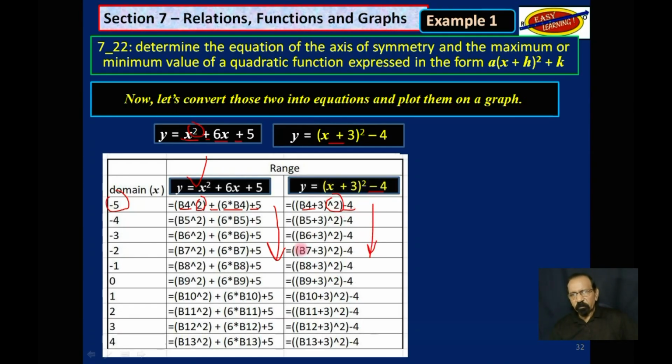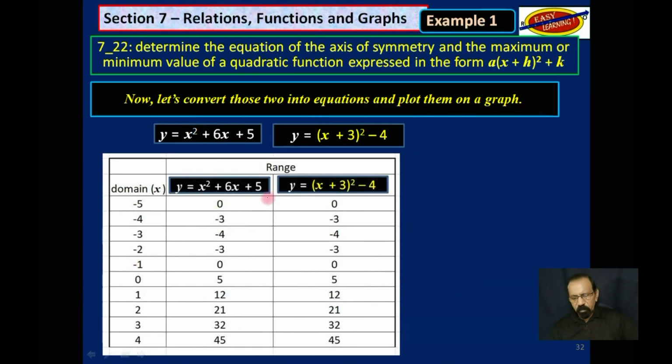So those are the formulae that were used in the spreadsheet to get the ranges for those two equations, which gave us this. Notice that the ranges are really the same.